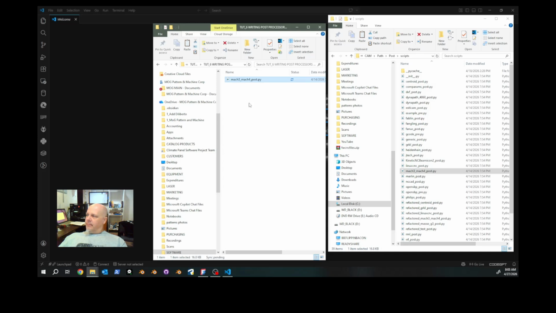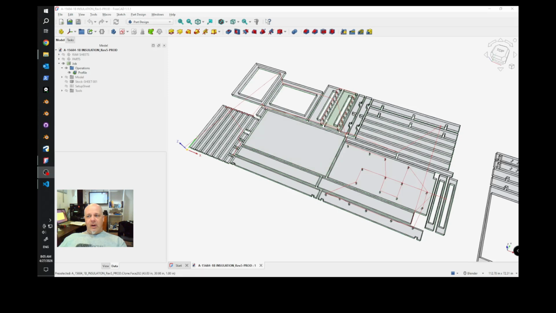open folder here. Now we want to find code that works. We want to put that into this folder. Sometimes that comes from the manufacturer of the machine. Sometimes you've purchased the machine from someone else who has this sorted out, but they're using a different design software, CAM software. Find a file that you know runs well on the machine, and we're going to mimic it. So I'm going to apply this sample post processor from FreeCAD to my toolpath and compare it to code that I know works.